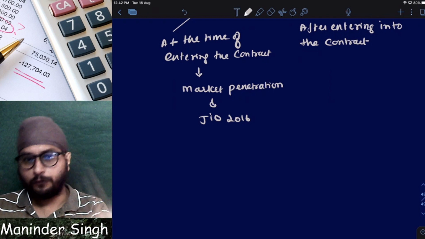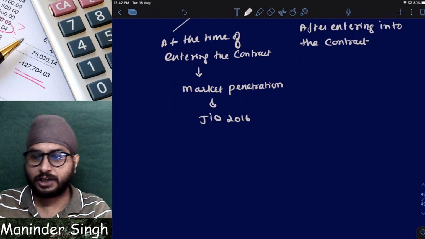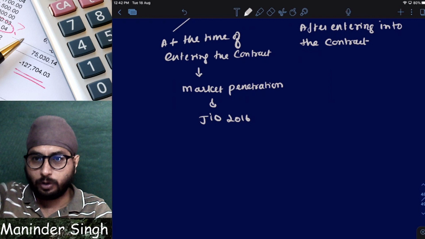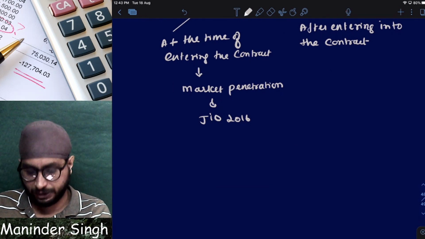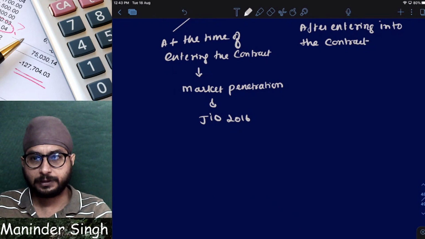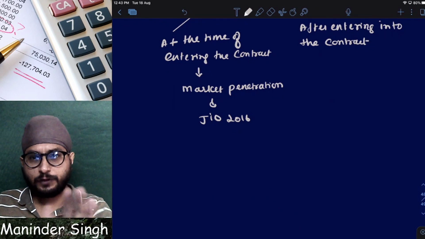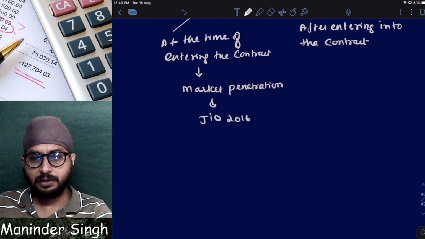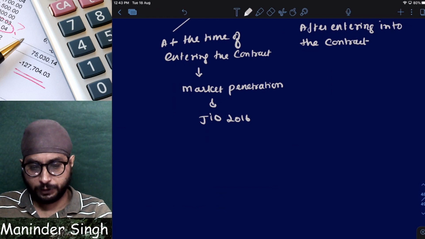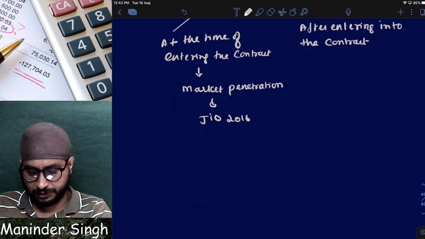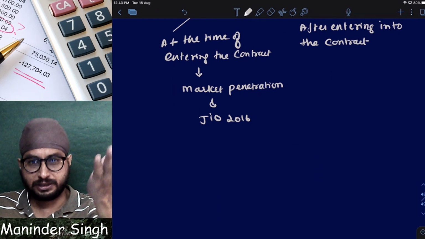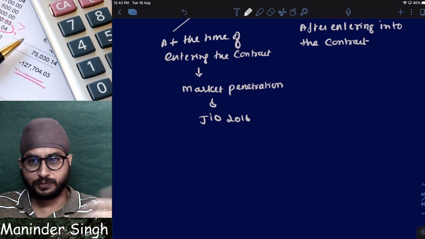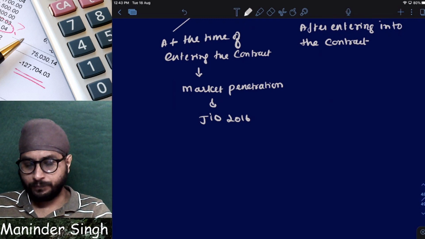Sir, 1 year free of cost means what? Even after 1 year also, was it charging the rates that other people are charging, or almost very low? Even after 1 year, were the prices of Jio initially very high or low? Very low compared to other people. Tell me, Jio is giving free of cost network services to millions of people. Is it operating at profit or loss? Simple. Free services is obviously a loss, right? He has to pay money, right? He has to pay salaries, he has to pay spectrum fee, he has to pay license fee. Clear? So many expenses he has to incur, but he is giving free.